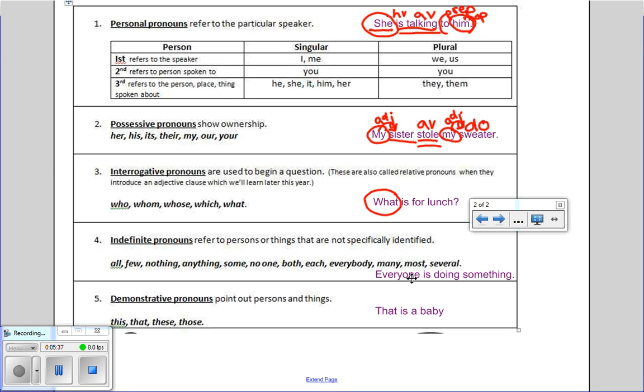We have everyone as our subject, is doing is our verb phrase, helping verb, action verb, something. Doing what? Something would be our direct object. Now, when I say everyone, I'm not being specific at all. So that's how we know it's an indefinite pronoun, and we're going to circle it. And then we have the word something. What are they doing? They're doing something, but we're not being specific about that thing that they're doing. So that's an indefinite pronoun because we're not sure. So we circle it.